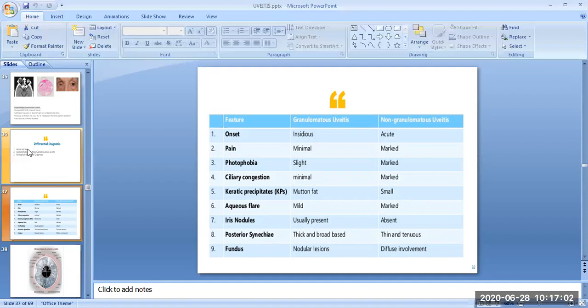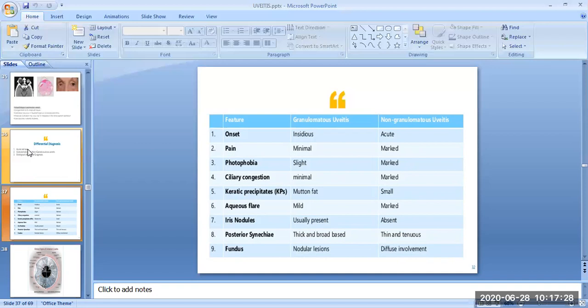Pain in granulomatous uveitis is minimal, whereas it is marked in non-granulomatous uveitis. Photophobia is slight in granulomatous uveitis, whereas in non-granulomatous uveitis there is marked photophobia. In granulomatous uveitis, there is minimal ciliary congestion, whereas in non-granulomatous uveitis there is marked ciliary congestion.